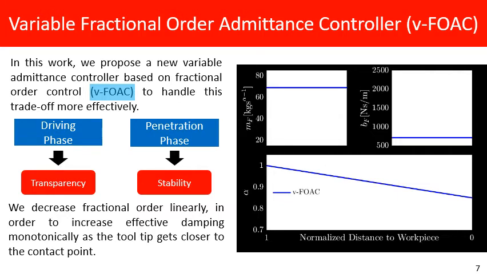In our collaborative drilling task, in the driving phase, we need the robot to be as transparent as possible, since there are free movements in this phase. However, in the penetration phase, contact occurs, and we need to ensure the stability of the system. So, we decrease the fractional order of the controller linearly in order to increase effective damping monotonically as the tooltip gets closer to the contact point. You can see here the change of fractional order with normalized distance to the workpiece. You can find details of the parameter selection criteria in the paper.